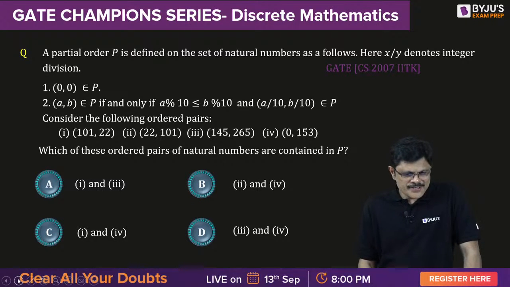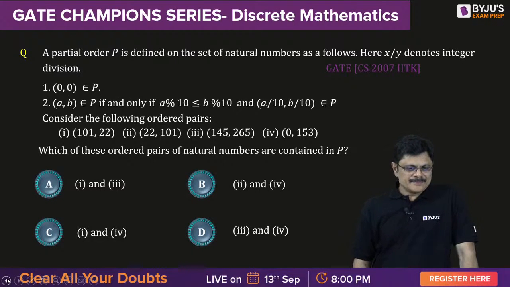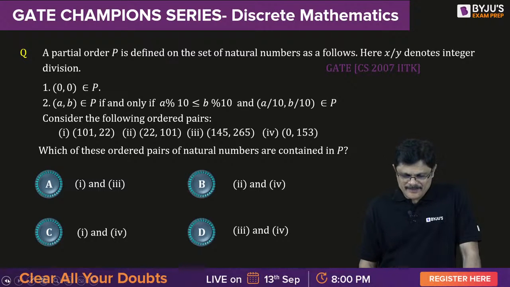Thank you, Lokesh Kashyap. The next problem. See here, a partial order is defined like this. Here x by y means division. See, (0, 0) belongs to that partial order.